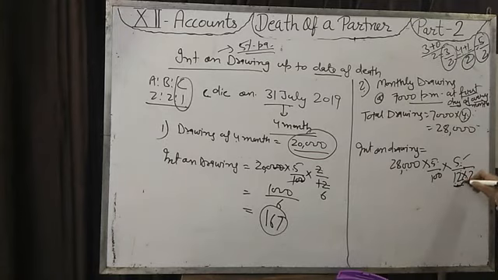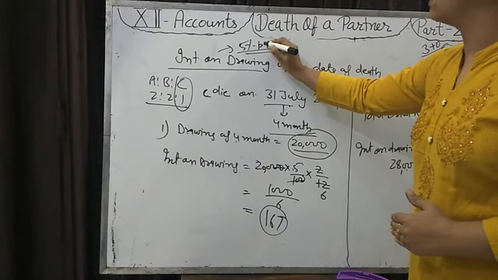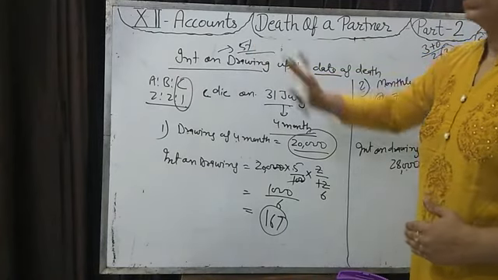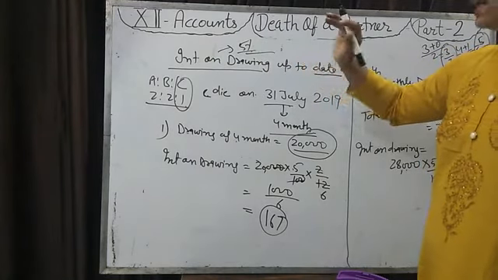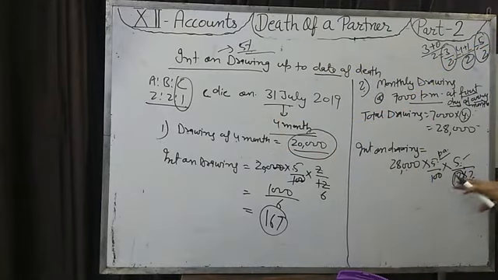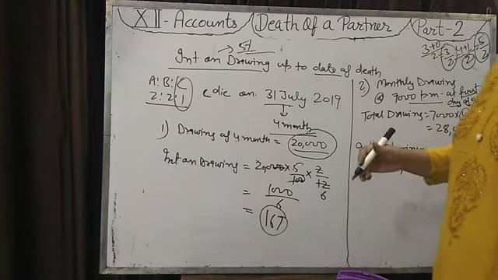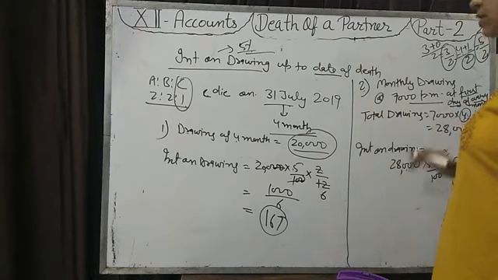And why are we writing 12? Because the rate is per annum and we are finding the interest for months. That is why we write 12. For example, if the question says only 5% and nothing else is given, it is understood that the rate is already converted to monthly, so there is no need to write 12 here. You will only write 5 by 2. All this we will discuss again when we revise chapter one after completing the syllabus. Then I will tell you all these things.